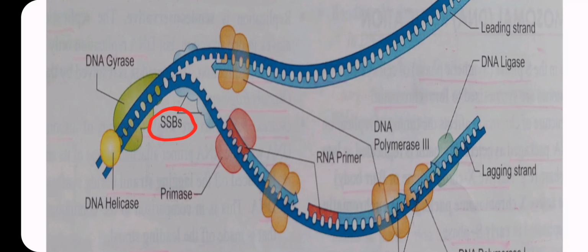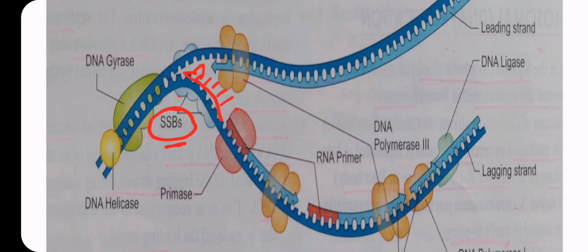If a strand is separated, it could become double-stranded again, but due to the single-stranded binding protein, it prevents reattaching to the other strand, or reannealing, so that this helix stays separated.